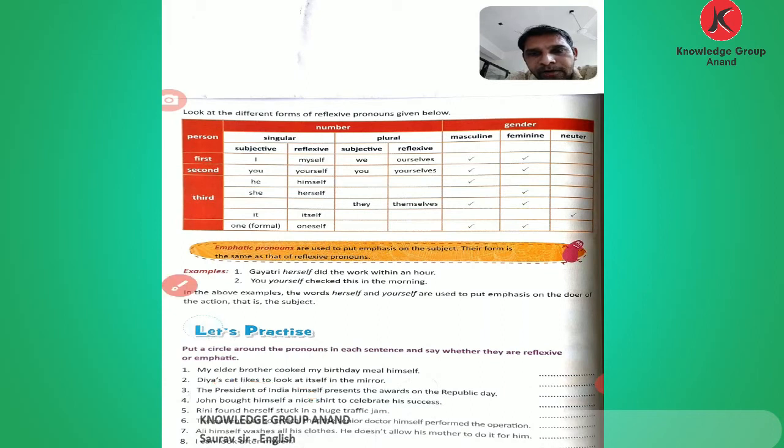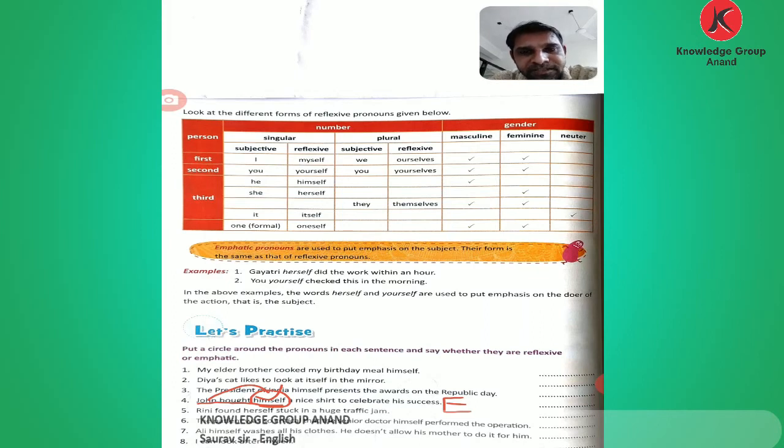Now comes number 4. John bought himself a nice shirt to celebrate his success.